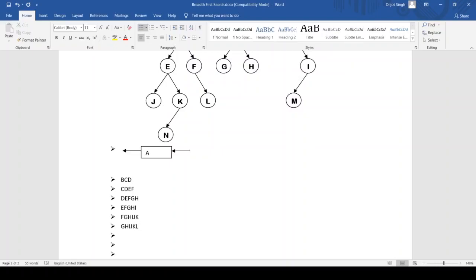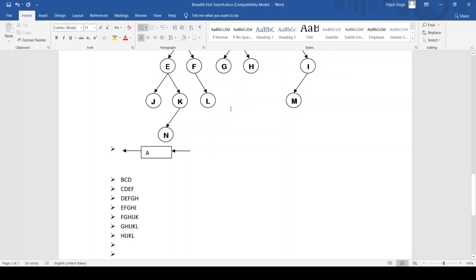Next, where can G go? G has no nodes to go to, so we will write H, I, J, K, L, right?